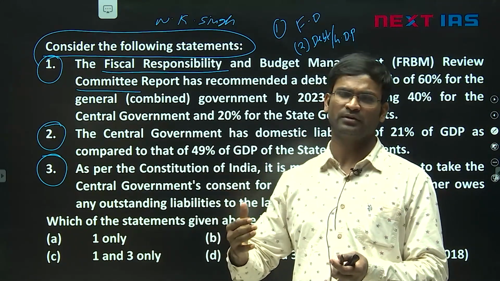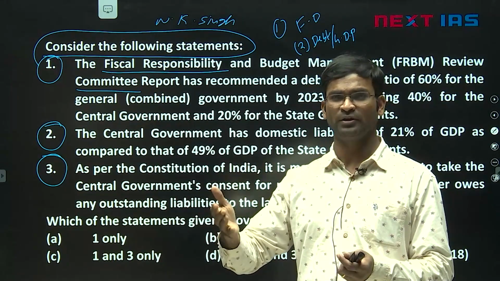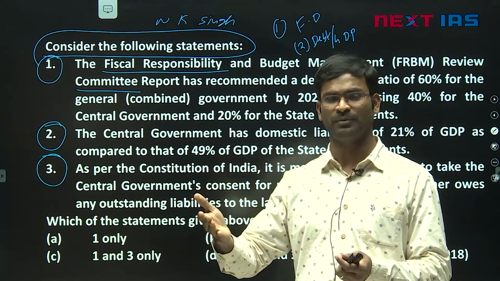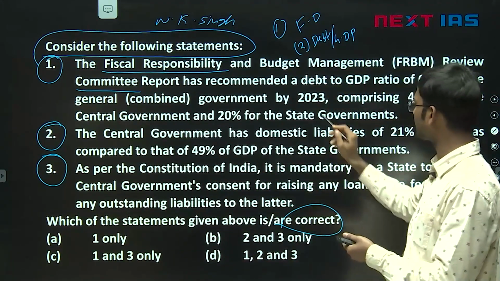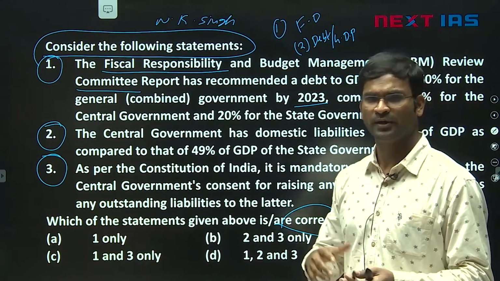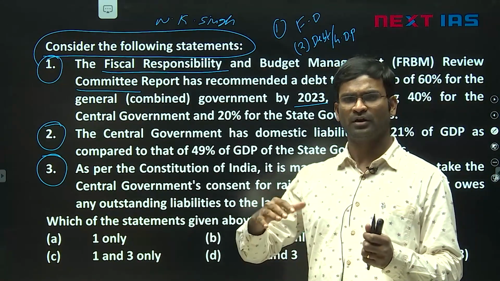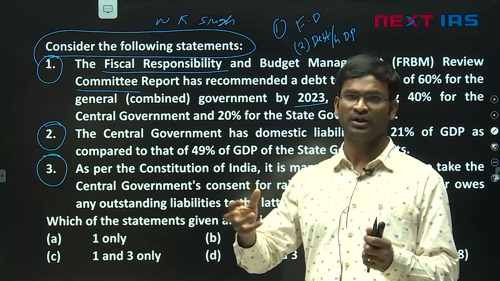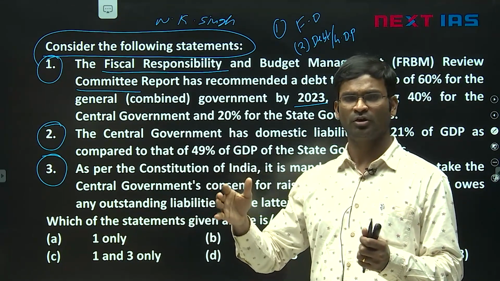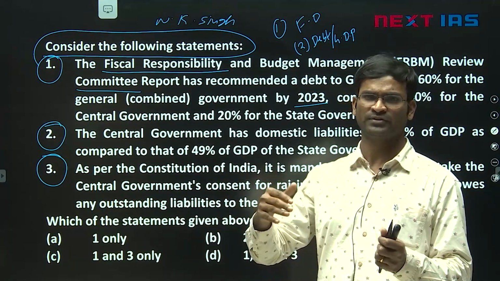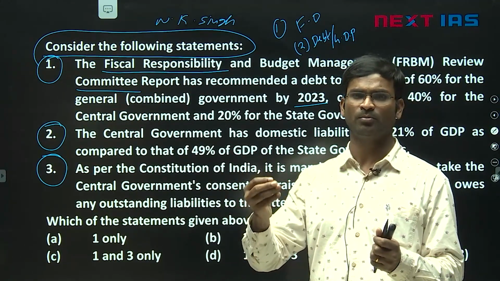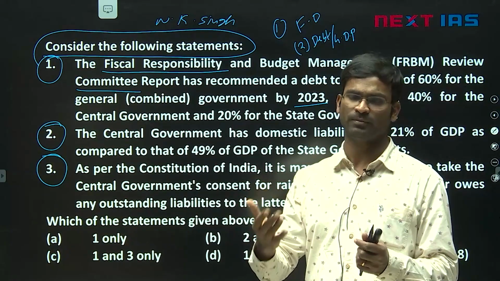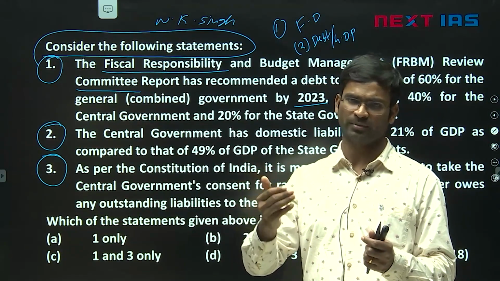Number 2, he recommended fiscal deficit should be 2.5% of GDP by 22-23. Number 3, if unforeseen circumstances happen like war, natural disasters, collapse of agricultural activities, we can breach the fiscal deficit target by not more than 0.5%. Like that he gives so many recommendations.